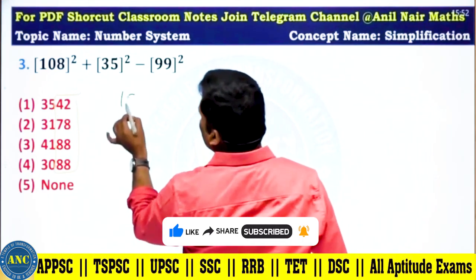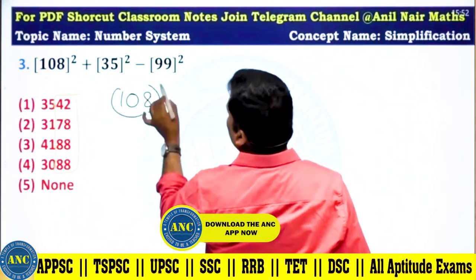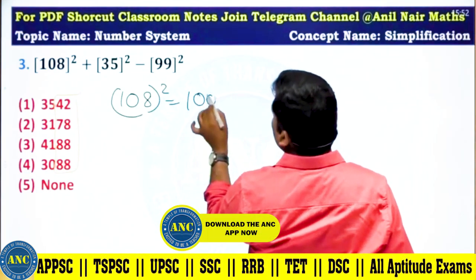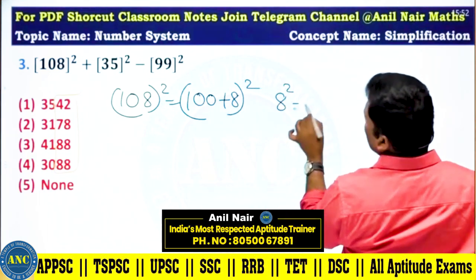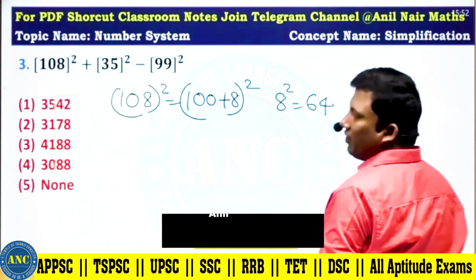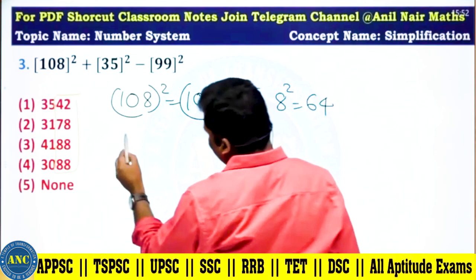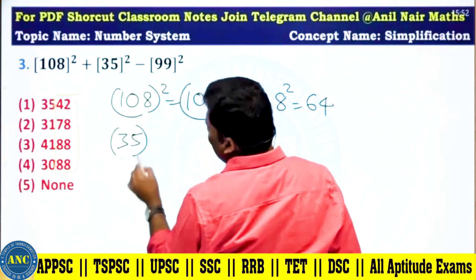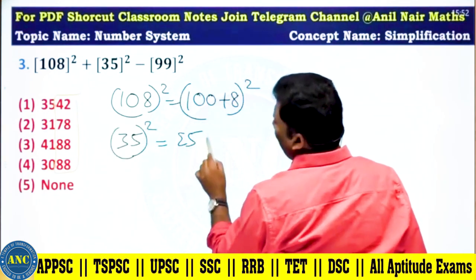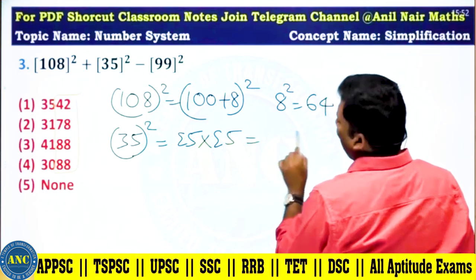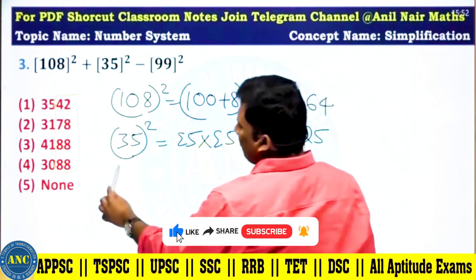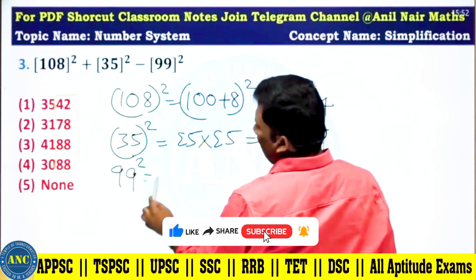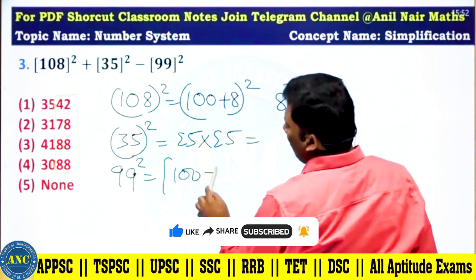So 108 square can be written as 100 plus 8 squared. For 100 plus x squared, the last two digits will be the same as x squared. 8 square is 64. 35 square, 5 into 5, the last two digits are 25. 99 square, 99 is 100 minus 1 squared.